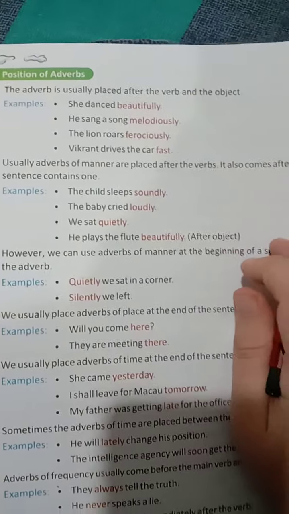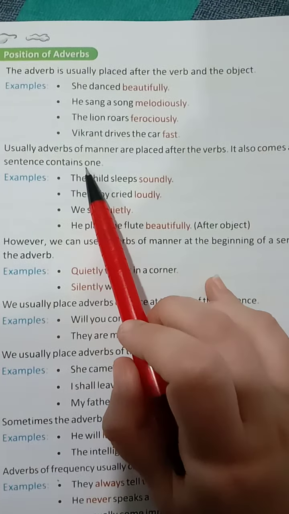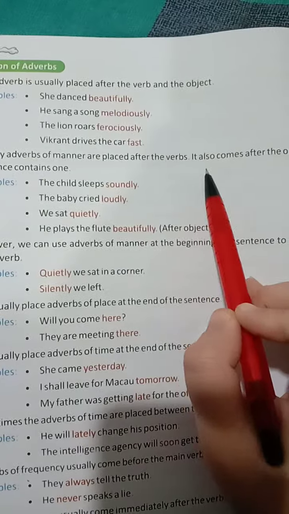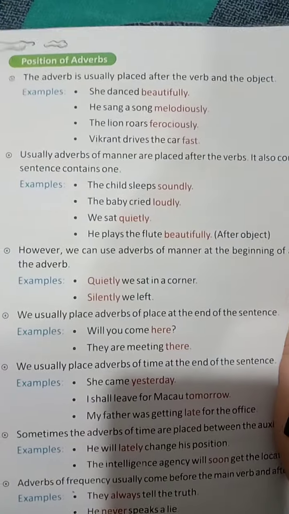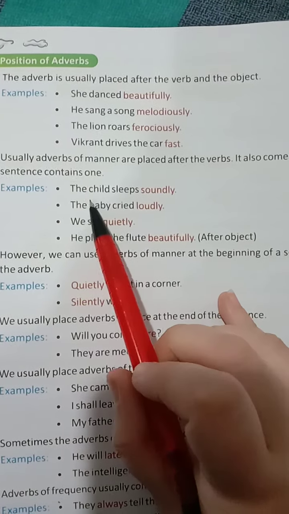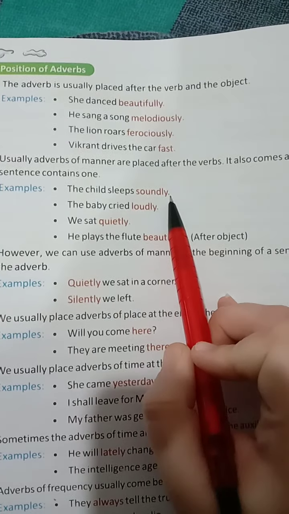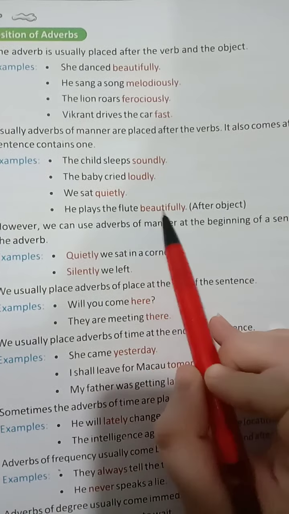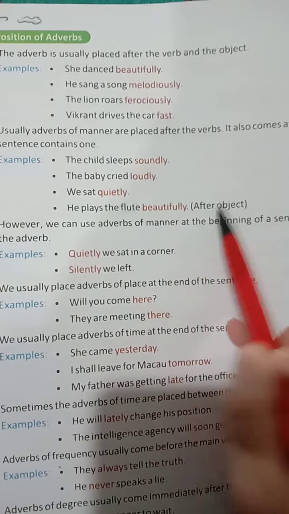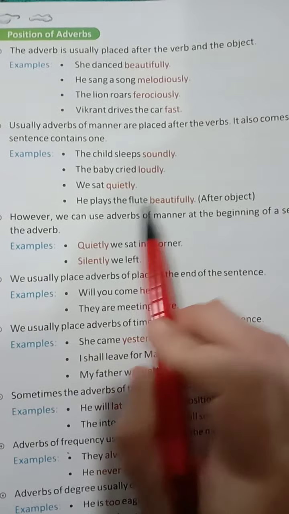See the second point. Usually, adverbs of manner are placed after the verbs. It comes after the object if the sentence contains one. The child sleeps soundly. And this after the object: He plays the flute beautifully. Flute is the object, so after the object the adverb is placed.